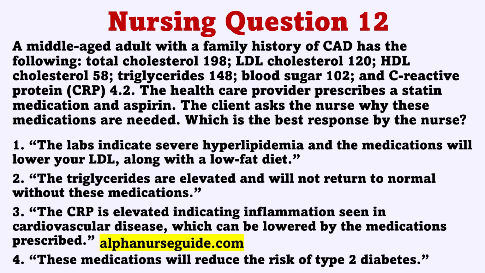Rationale. CRP is a marker of inflammation and is elevated in the presence of cardiovascular disease. The high sensitivity CRP is the blood test for greater accuracy in measuring the CRP to evaluate cardiovascular risk. The family history, postmenopausal age, LDL above optimum levels, and elevated CRP place the client at risk of CAD. Statin medications can decrease LDL, whereas statins and aspirin can reduce CRP and decrease the risk of MI and stroke. The blood sugar is within normal limits.